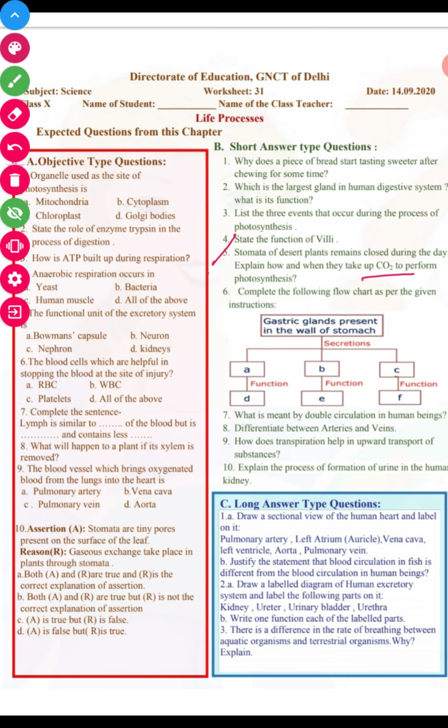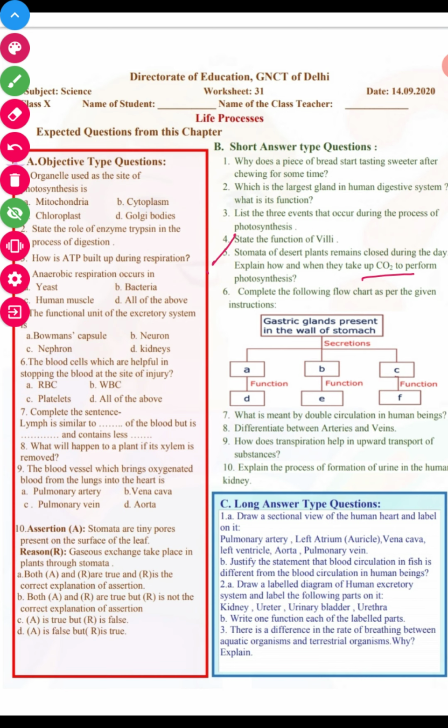In the night time, they take in carbon dioxide, and this carbon dioxide gets converted into malic acid. So they store this CO2, which is absorbed in the night, in the form of malic acid, and in daytime they convert this malic acid into carbohydrates, right?